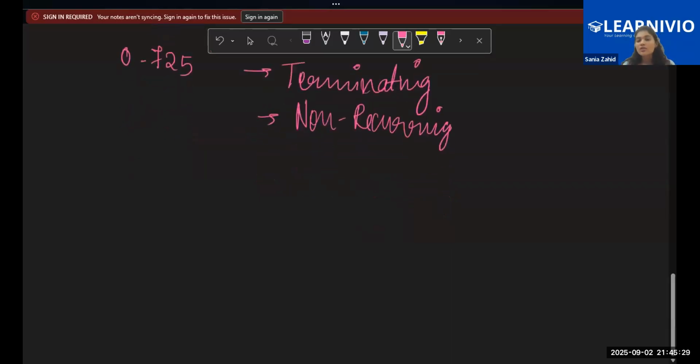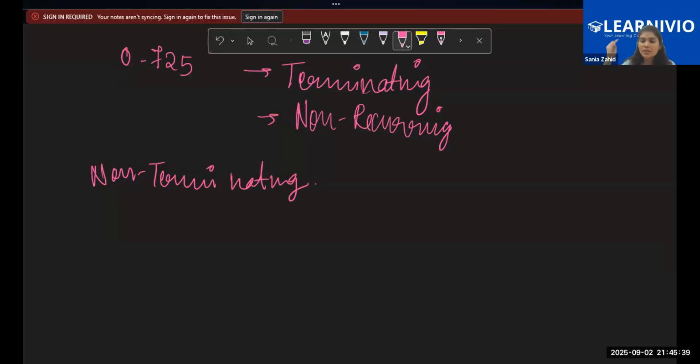So that is an example of terminating and non-recurring. Now we can have one more thing where it is non-terminating. See, now you can have any of the combination: terminating, non-terminating, recurring, non-recurring. It can be terminating and recurring, terminating and non-recurring, non-terminating and recurring, and non-terminating and non-recurring. There can be three cases, right? Remember this thing, it's not possible that a number is repeating itself and it's terminating also.